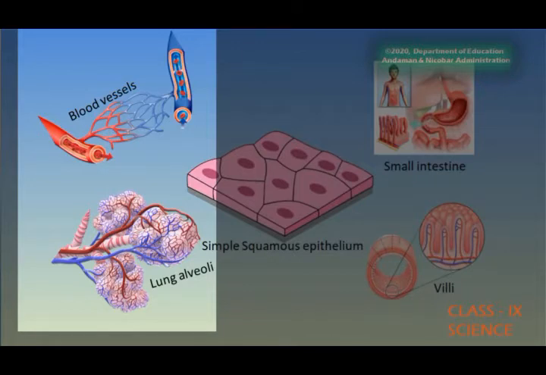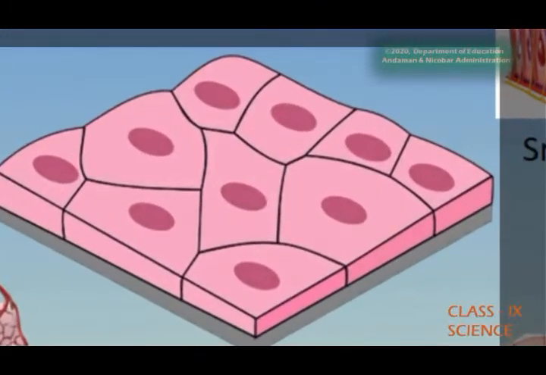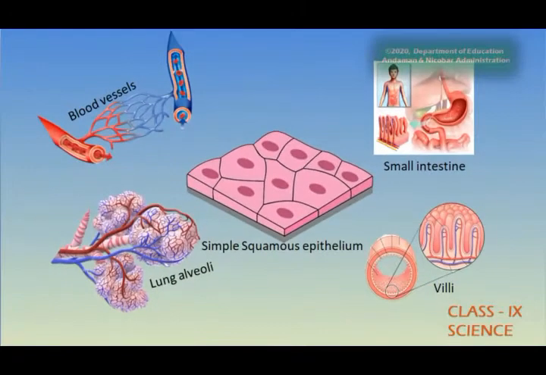So the cells are loosely arranged where the molecules can easily get absorbed and transported to different parts of the body. Such an epithelium is known as a simple squamous epithelium.